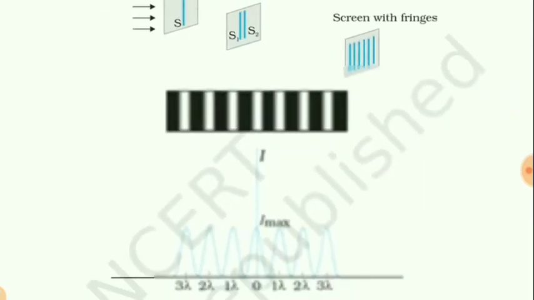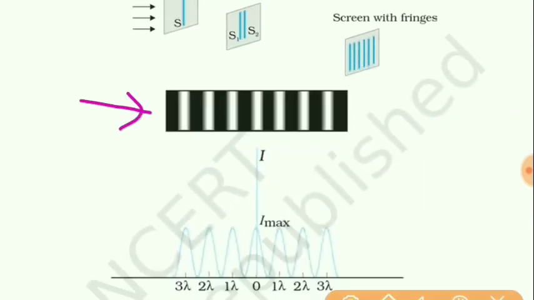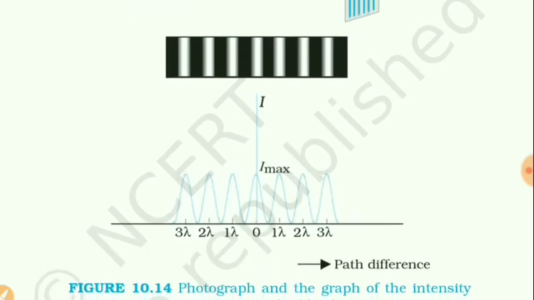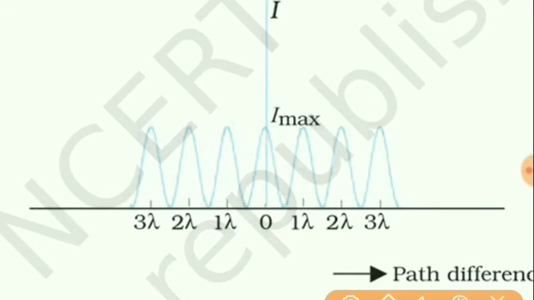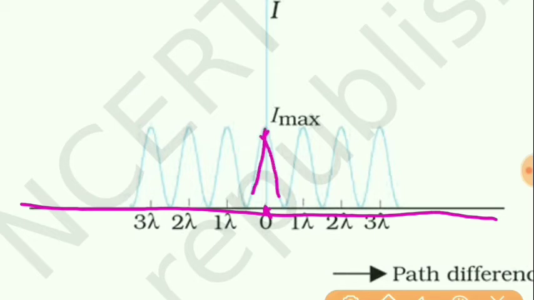So in that way the pattern is formed. Also you can see here the interference pattern and the intensity of light is shown. At the center of the screen, what will happen? The intensity is maximum. Then if you move towards left or right, that intensity will decrease and become 0, which forms a dark spot.